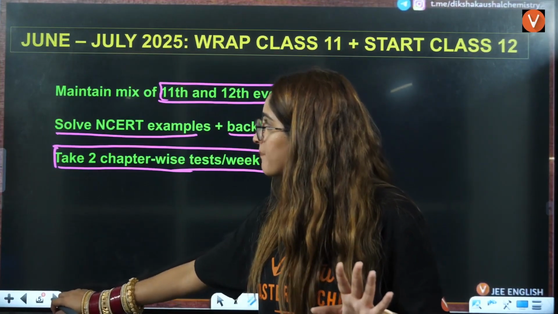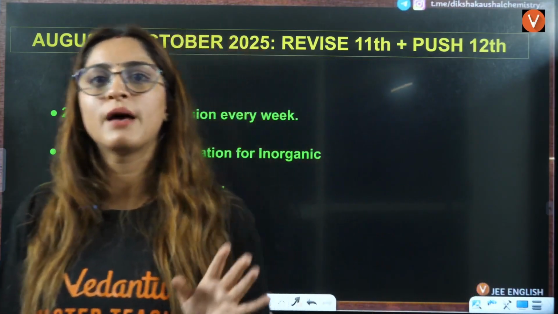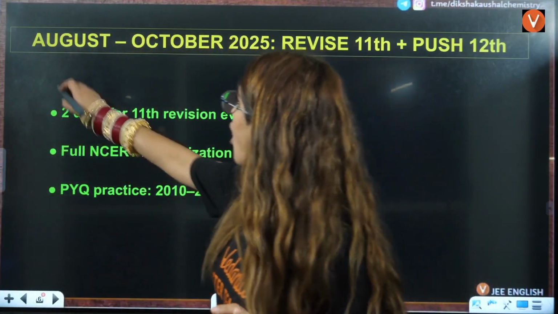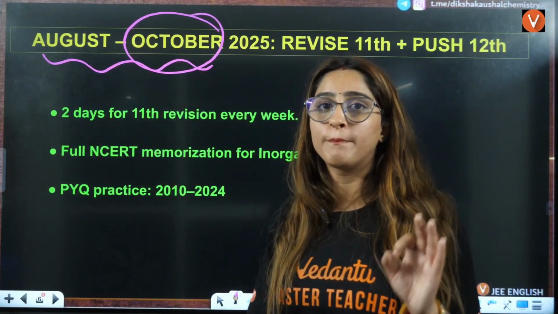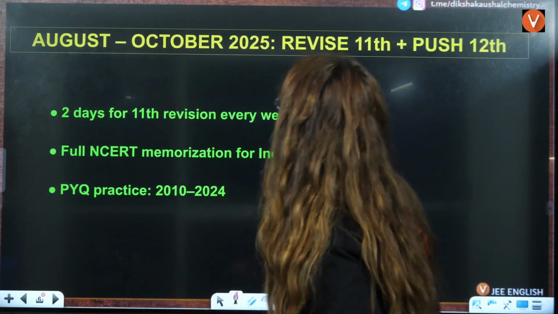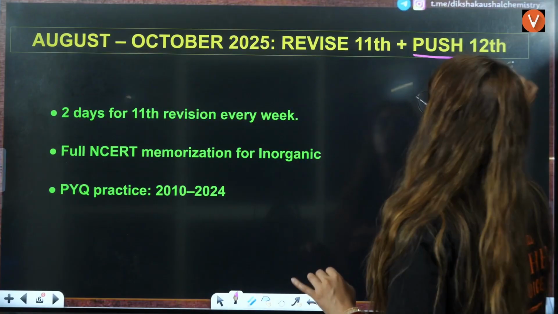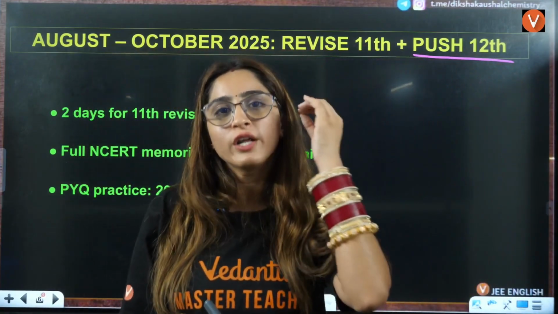Next, once you have completed class 11 fully, we start class 12, from August to October. October is our end time, where you have to complete your entire syllabus. So here what you will do is revise 11th and push 12th. The biggest mistake students make is that they complete their class 11 and don't even revise it.